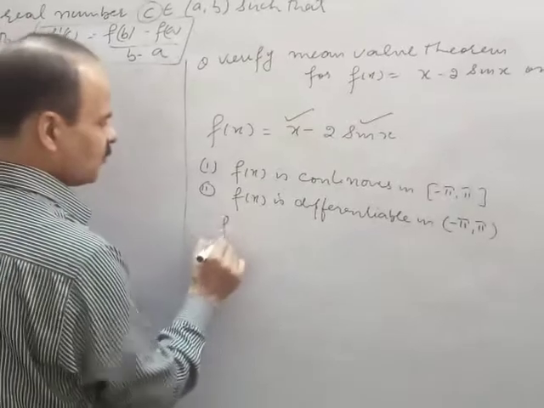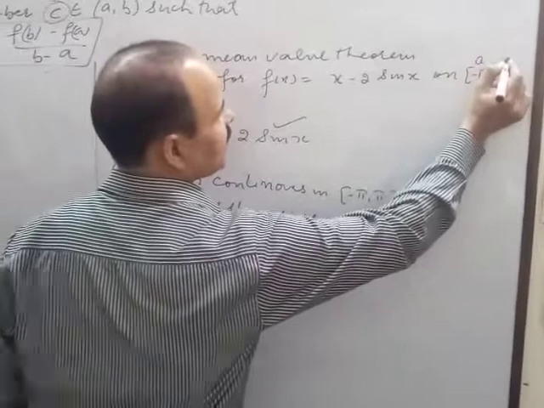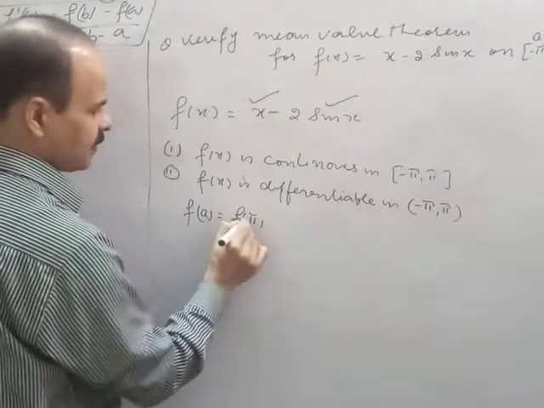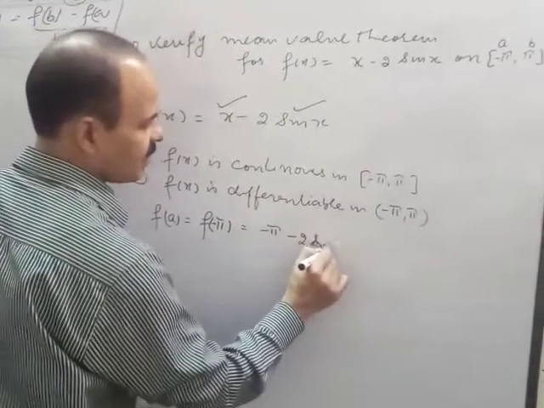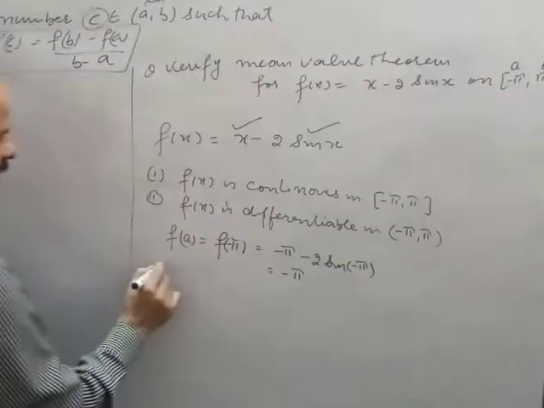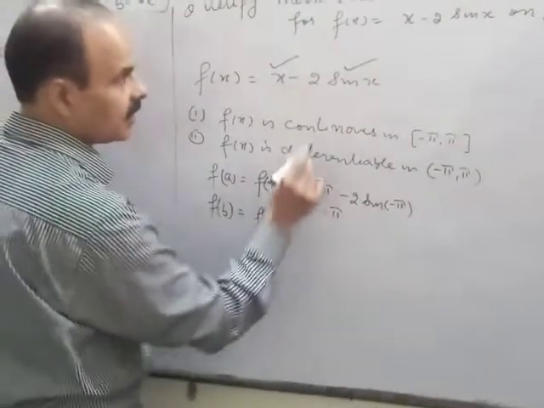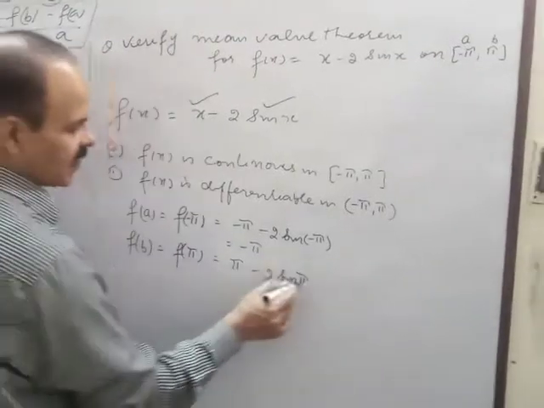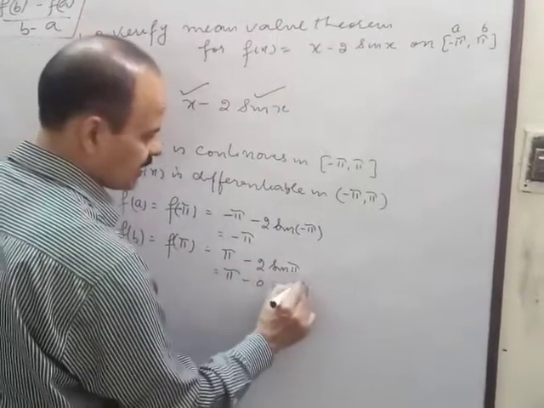Now we will calculate f(a). What is f(a)? a is minus pi, b is plus pi. So we will calculate f(minus pi). This will be minus pi minus 2 sin(minus pi). Sin pi is 0, so you will be left with minus pi only. Then f(b), which is f(pi), that is pi minus 2 sin pi. Sin pi is again 0, so you will get pi.